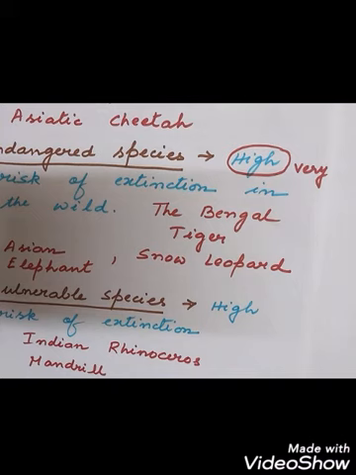So what are extinct species? Those that are already extinct and can no more be found. Critically endangered species are at extremely high risk of extinction, and the endangered species are at very high risk of extinction, slightly less than the critically endangered species. And vulnerable species are at high risk of extinction, like the Indian rhinoceros and mandrill. So, these are the features of different types of species, that they are going extinct, some at high risk, some at low risk. So what has to be done?